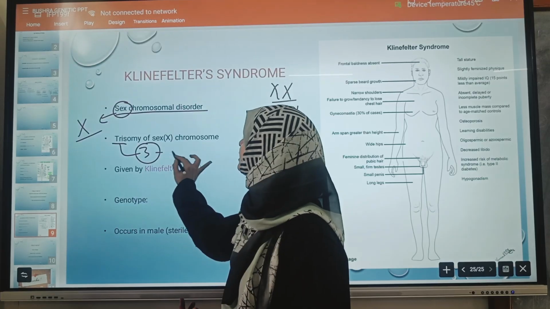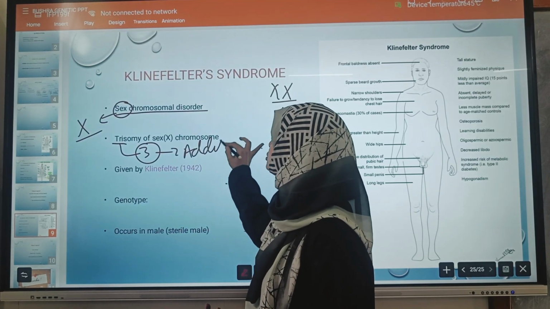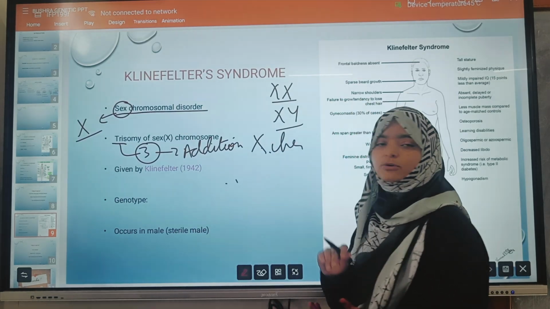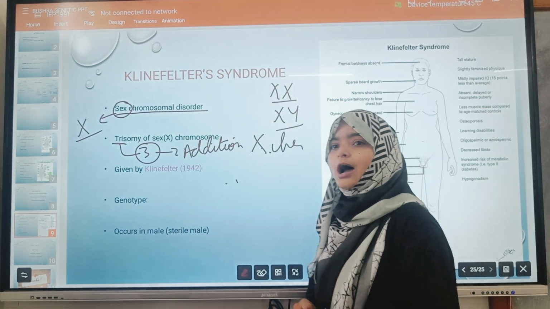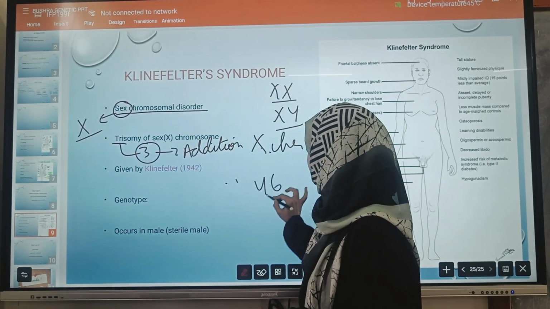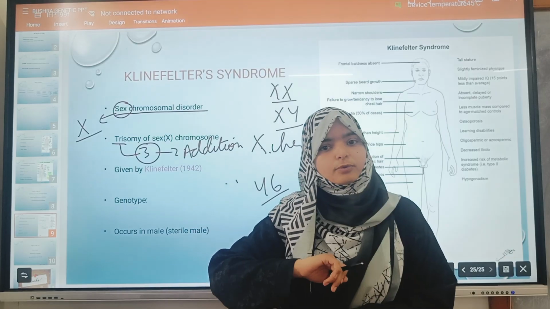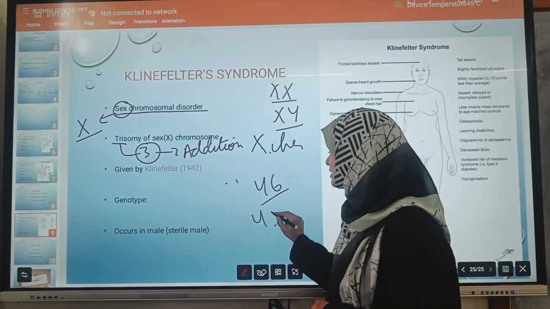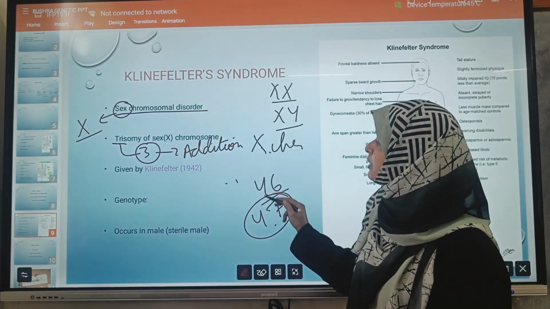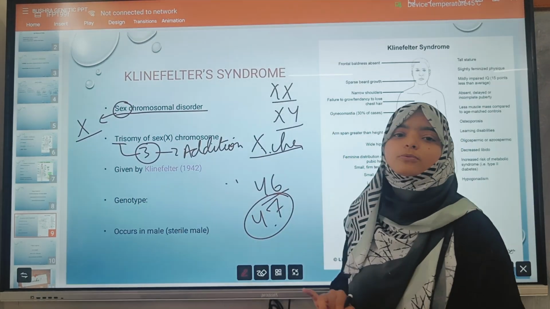Simply, here is the addition of one X chromosome. Addition of the X chromosome will take place. So how many total chromosomes do we have? Normally we have 46, but in this case, how many chromosomes do we have? 47. Why? Where does the one X chromosome come from? One extra X chromosome will be there.